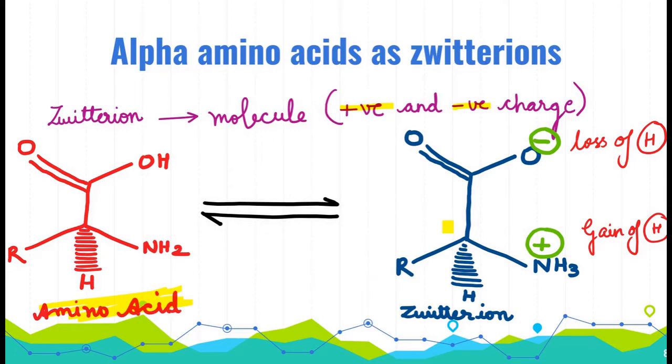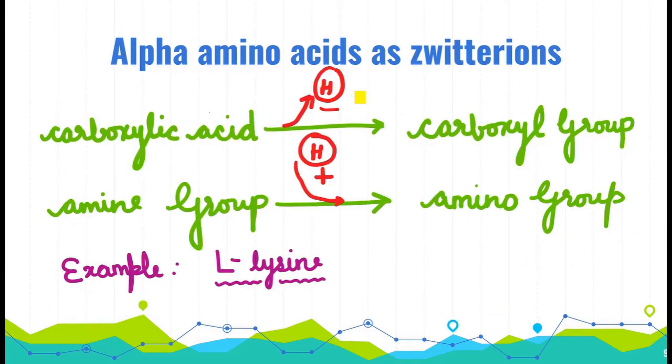So if it gets converted into Zwitter ion, then it will lose one hydrogen and it will gain one hydrogen. So in this form, this amino acid will be in Zwitter ion form. So here it has lost one hydrogen and here it has gained one hydrogen. So in the last figure, it was seen that the carboxylic acid has lost one hydrogen atom and it got converted into carboxyl group. So amine group has gained one hydrogen atom and it has converted into amino group. So one of the example of Zwitter ions as amino acids is L-lysine.